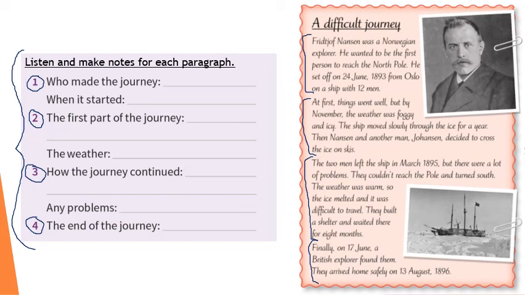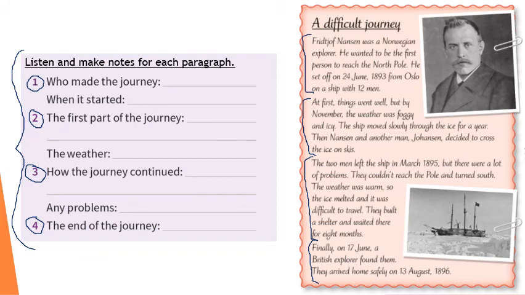The 2 men left the ship in March 1895, but there were a lot of problems. They couldn't reach the pole and turned south. The weather was warm, so the ice melted and it was difficult to travel. They built a shelter and waited there for 8 months. Finally, on the 17th of June, a British explorer found them. They arrived home safely on the 13th of August, 1896.